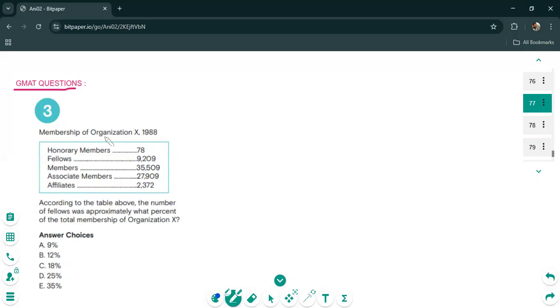It says membership of organization X in 1988. There are five different types of members. According to the table above, the number of fellows was approximately what percent of the total membership? Well, you've already got the number of fellows to be 9209, and the total organization. You're not allowed a calculator, so you will need to approximate these.